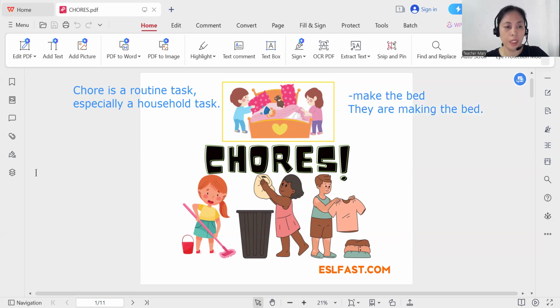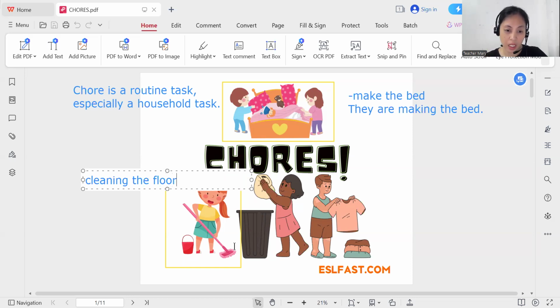The next one we have, what do you think that is? Anyone? So we call that cleaning the floor. But since the picture shows that the girl is using a mop, then we can say she is mopping the floor.